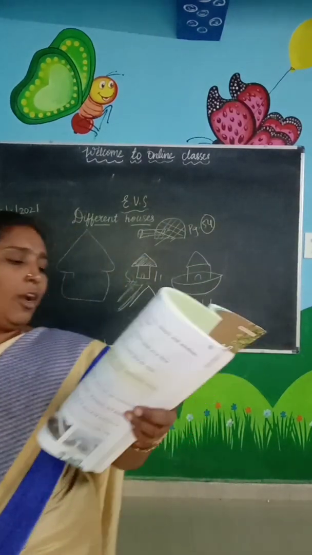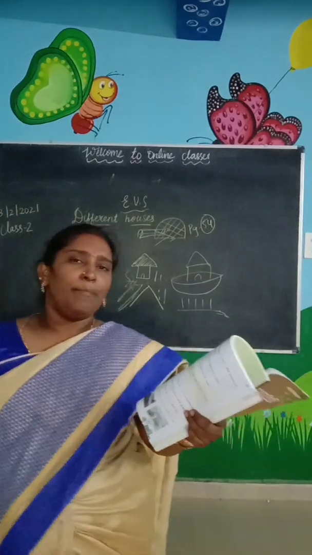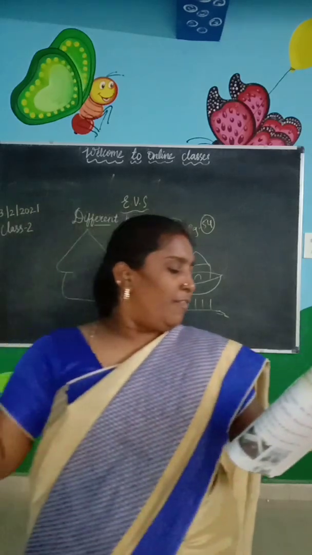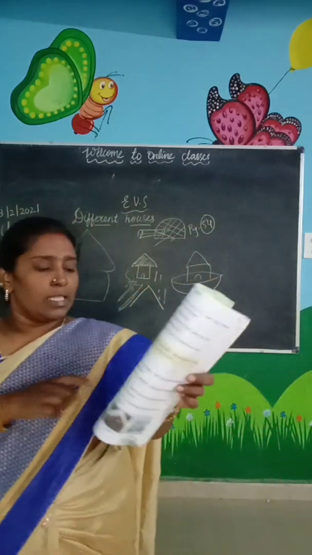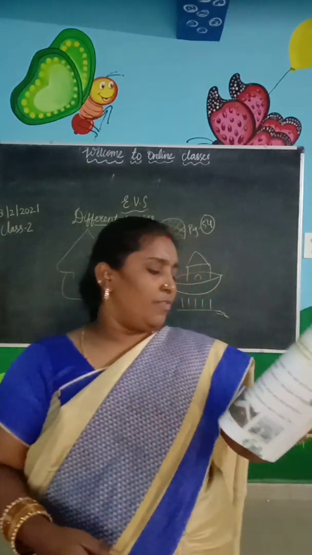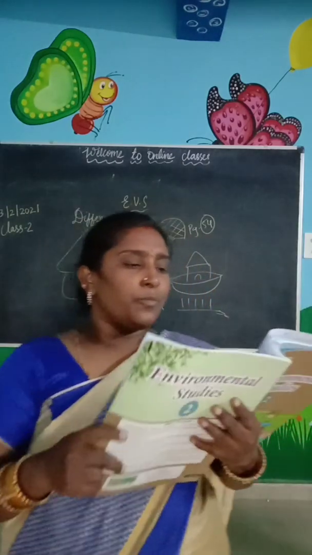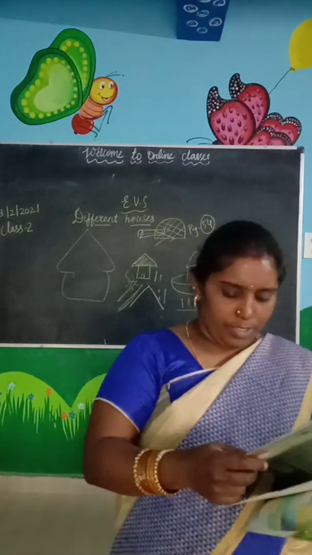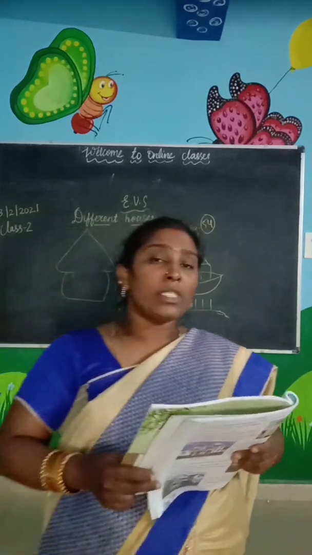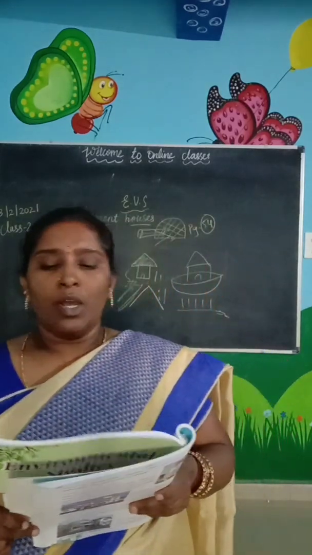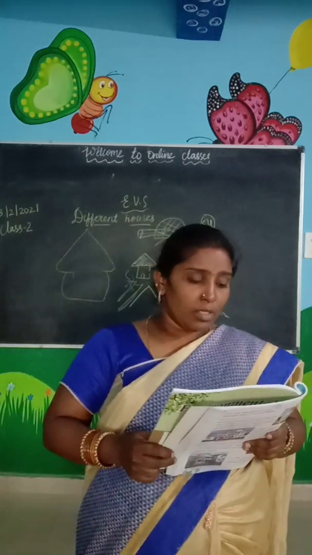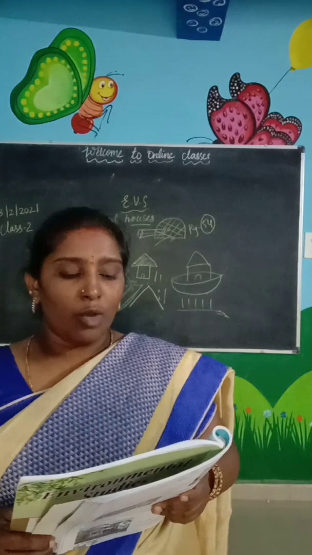So, according to that, the plain areas will have flat roofs, and in hilly areas the roofs will be sloping roofs. Then, a good house has some doors and windows. Doors and windows allow air and sunlight to come into the house. You can also make our house a good house.